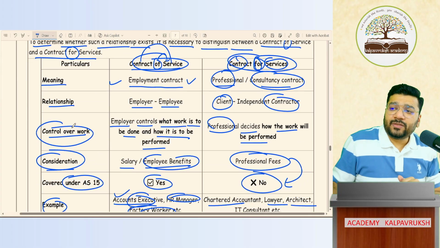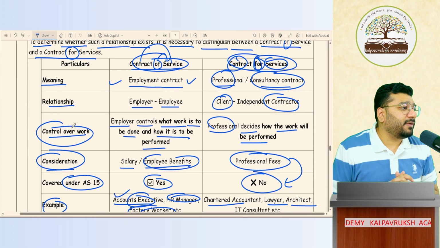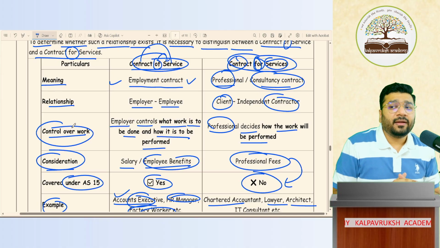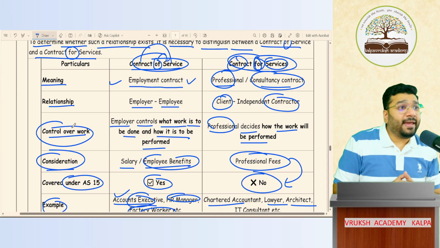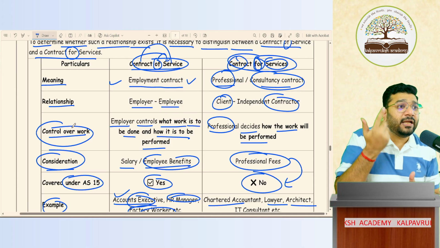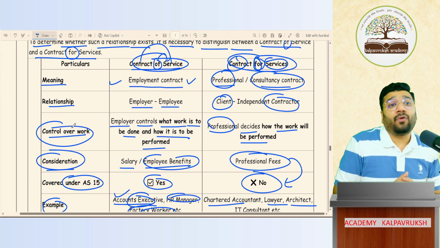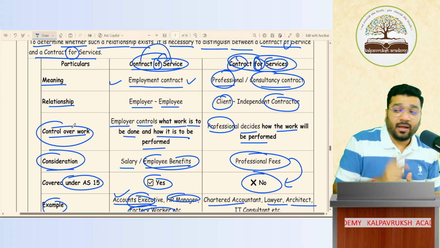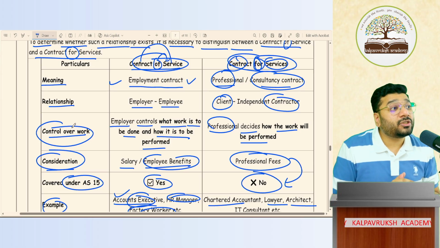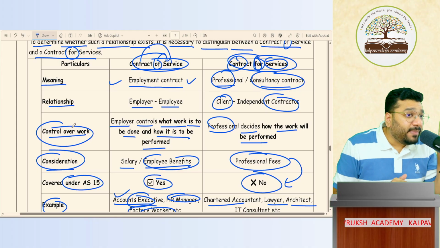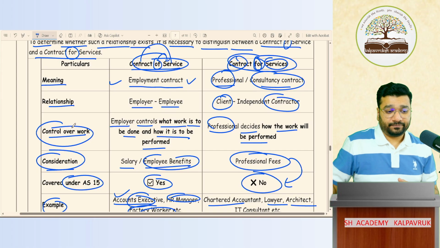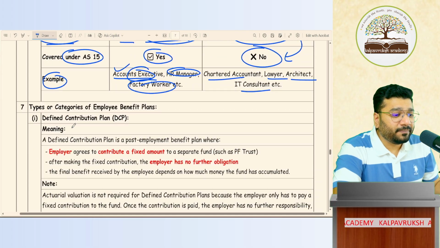Then we understood the difference between contract of service and contract for service. Contract of service is employment contract, and contract for service is professional contract. So any amount that you pay towards contract for service is not employment benefit. However, any money paid towards contract of service will be considered as employee benefit and will be accounted as per AS 15. Comfortable so far?